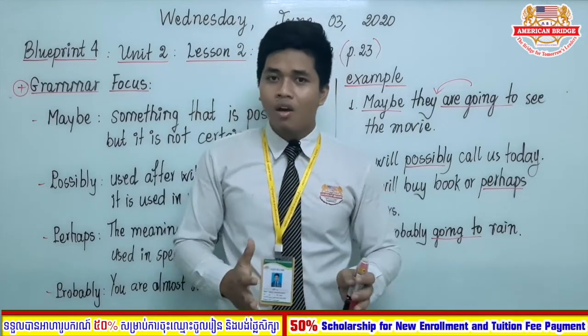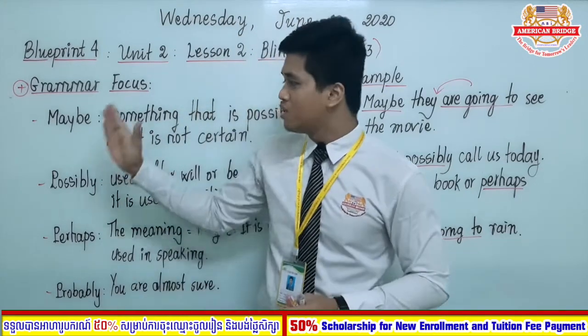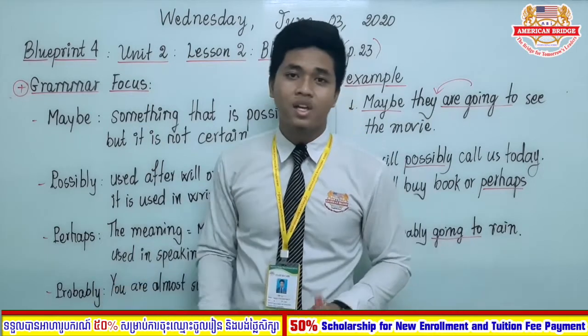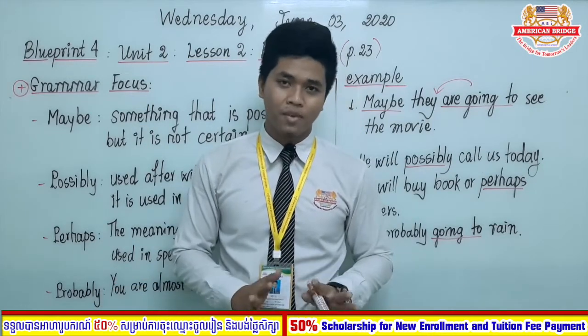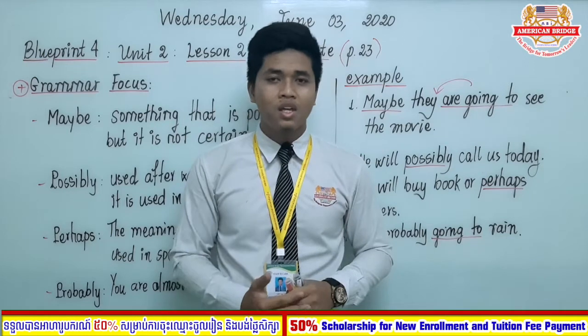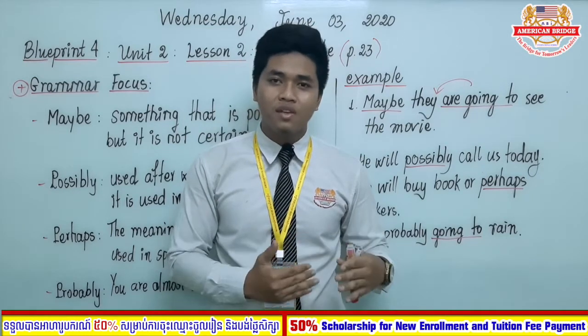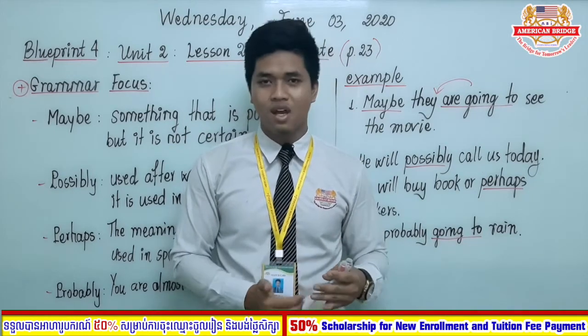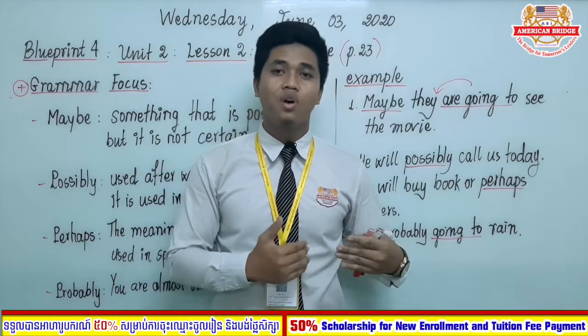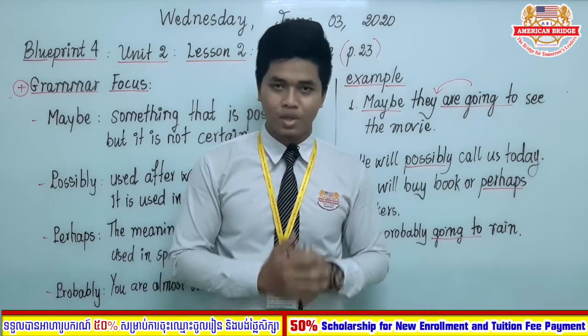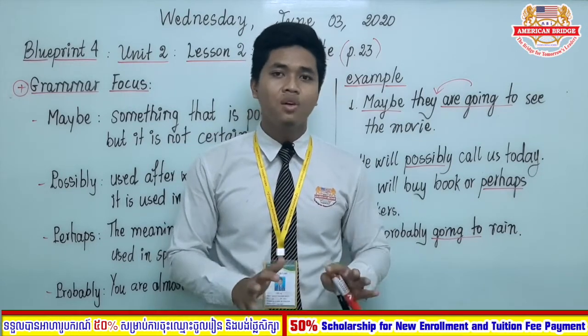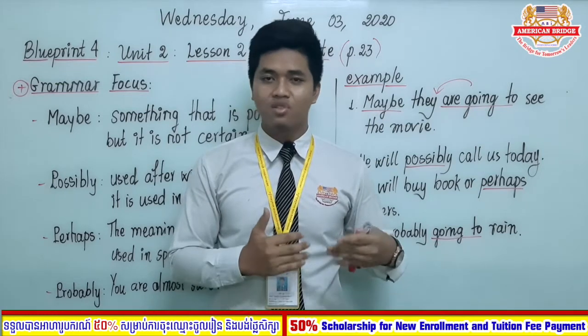So again, all of the words that you can see on the whiteboard here are adverbs, and these adverbs are used in order to express certainties, how much you are sure that something will happen, and they are mostly used with the future form.